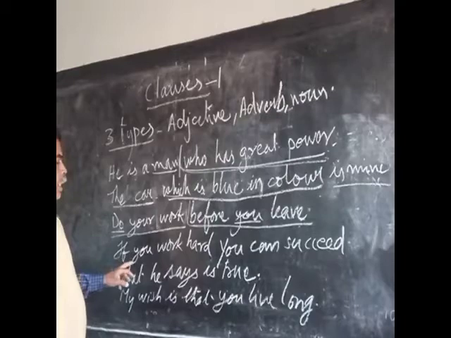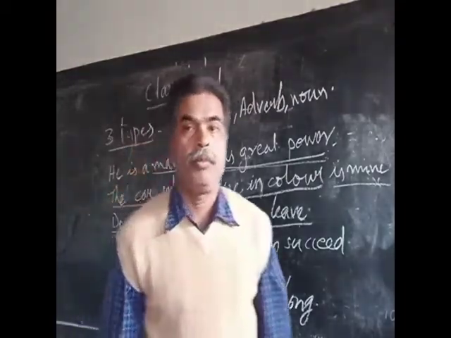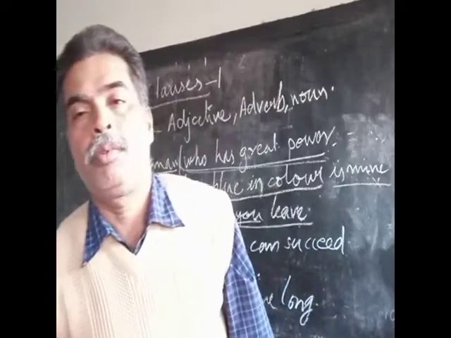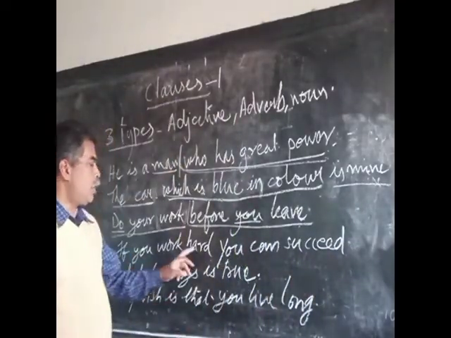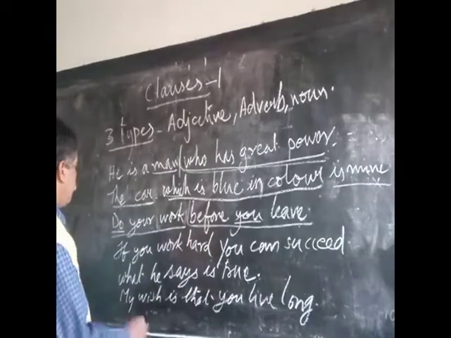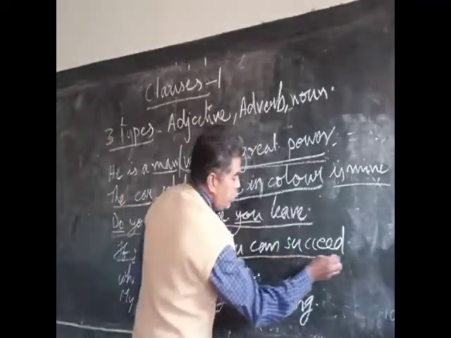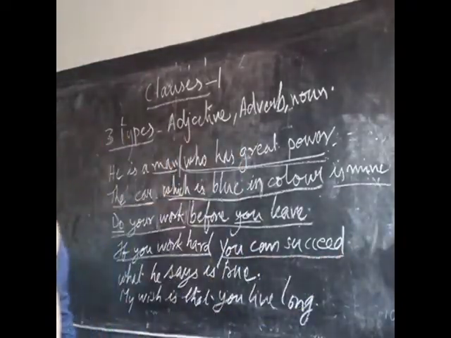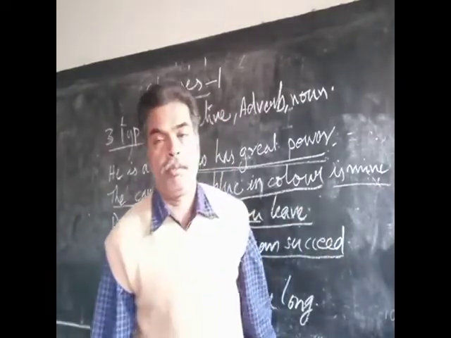Next, if you work hard, you can succeed. These are the two clauses. Now, "you can succeed" is a coordinate clause.